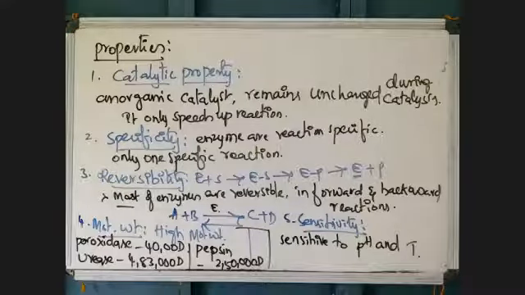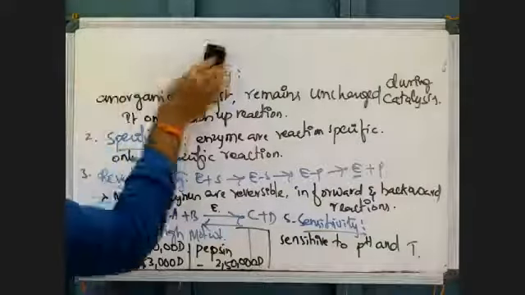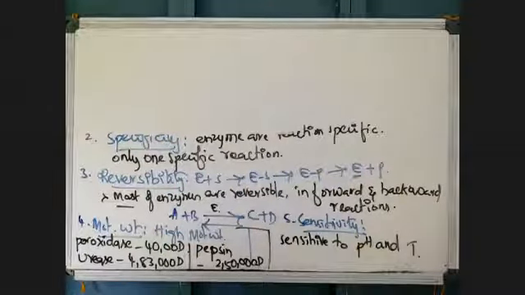Enzyme activity will be affected by the pH. That is one property, sensitivity. One more property is there, colloidal nature.